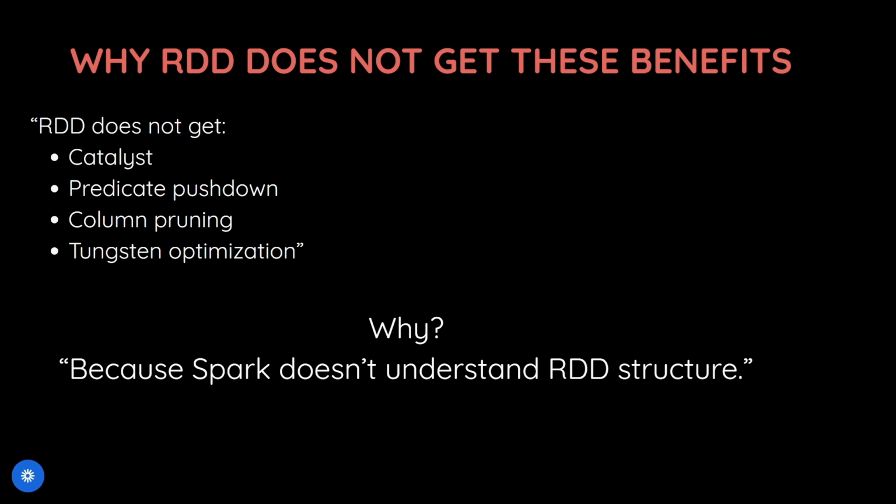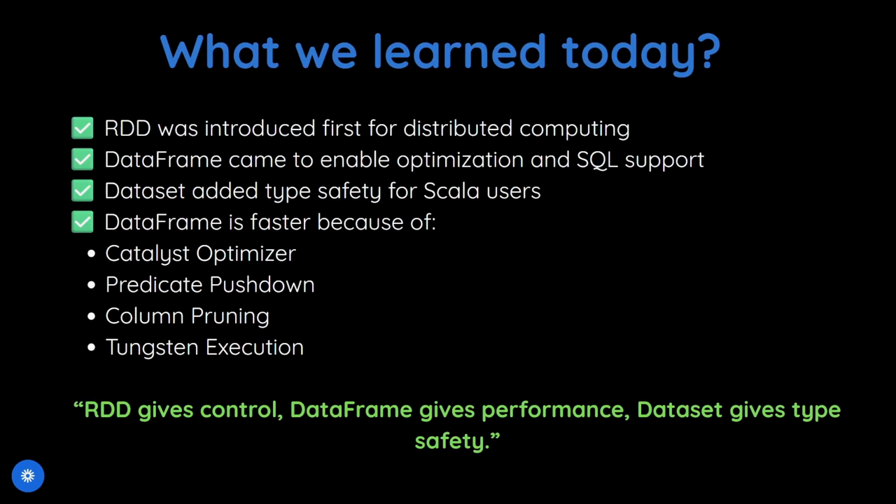Let's summarize what we learned today. RDD was introduced first for distributed computing. DataFrame came to enable optimization and SQL support. Dataset added type safety for Scala and Java users. And DataFrame is faster because it uses the Catalyst optimizer, predicate pushdown, column pruning, and Tungsten execution. RDD gives control, DataFrame gives performance, and Dataset gives type safety.